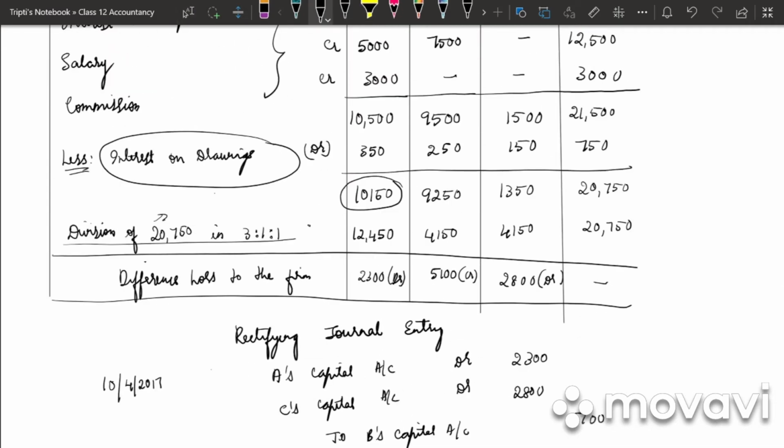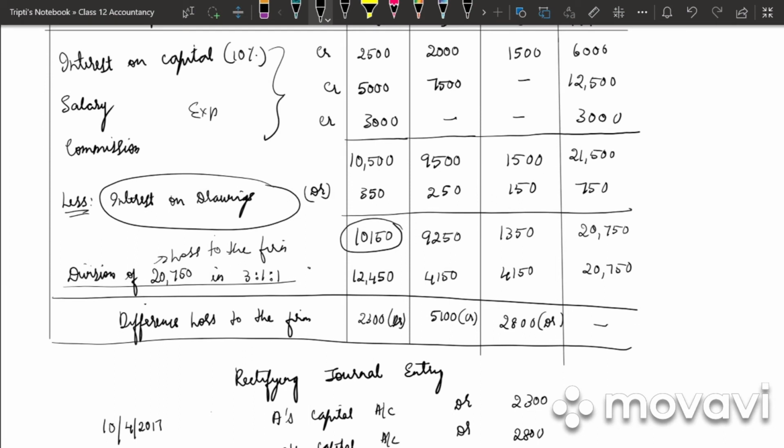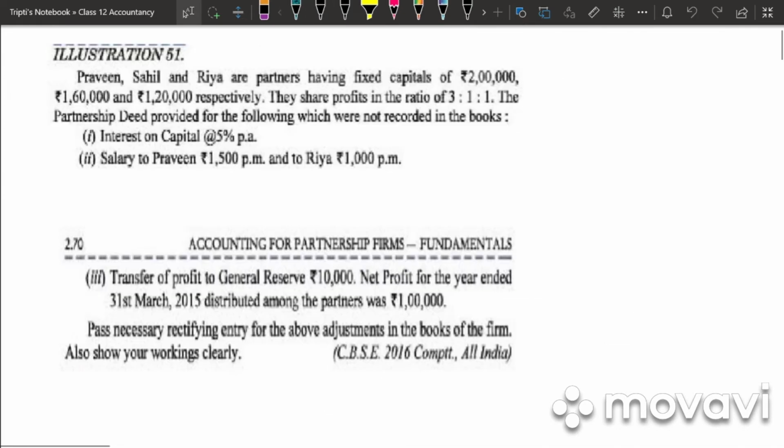So this is a loss to the firm. Why is it the loss? Because the expenses are more than the income, right? Next, let's go on to illustration 51.